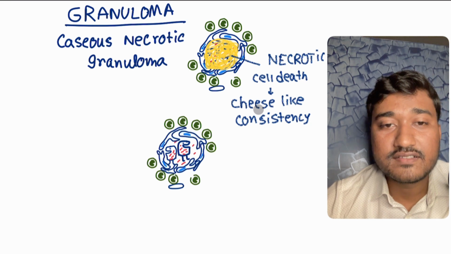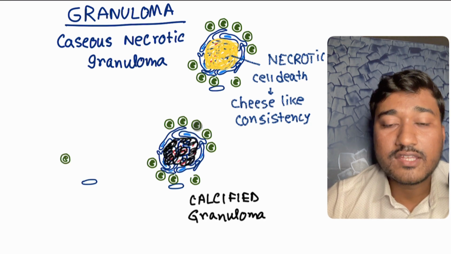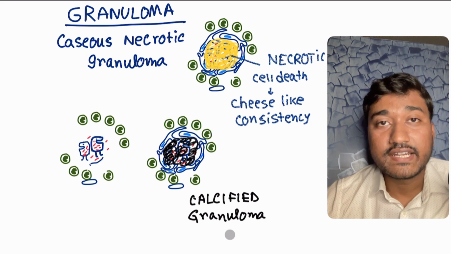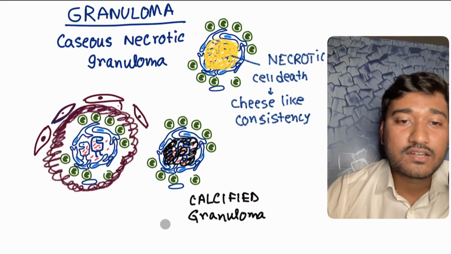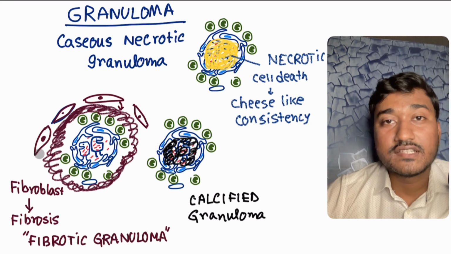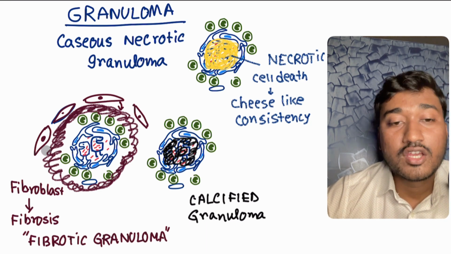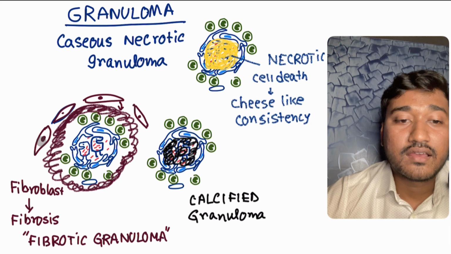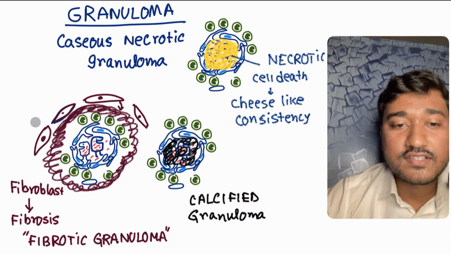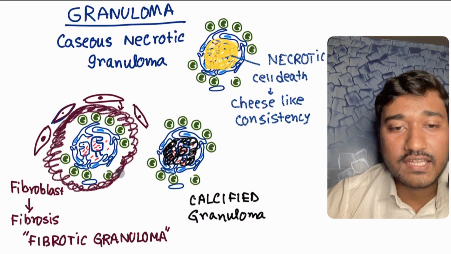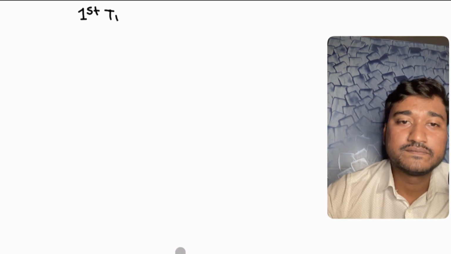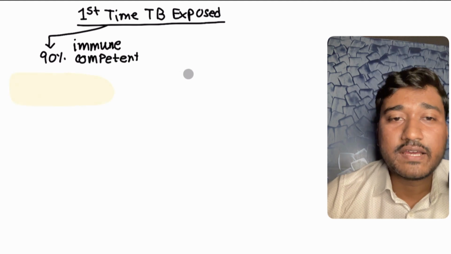Over time, this caseous necrotic granuloma undergoes mineralization, that is, calcification inside. We call it a calcified granuloma. Another form is if this granuloma becomes even more chronic: fibroblasts lead to fibrosis, and eventually there is a fibrotic granuloma.